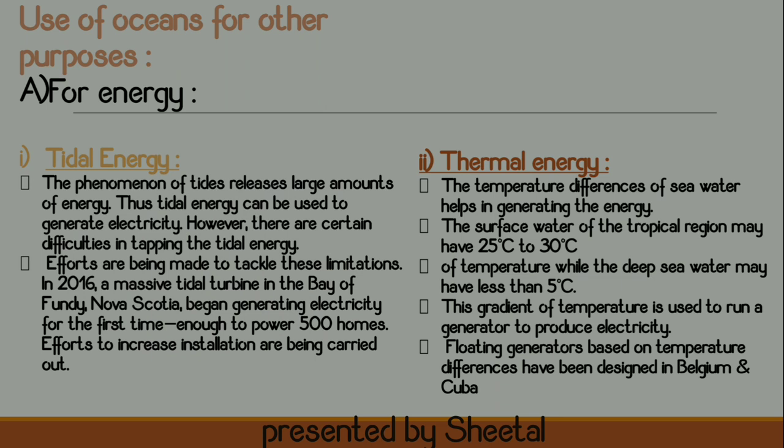So 500 homes were lighted by this tidal energy converted into electricity. They are still working on it and want to increase the amount of energy. So this is how tidal energy is going to work.